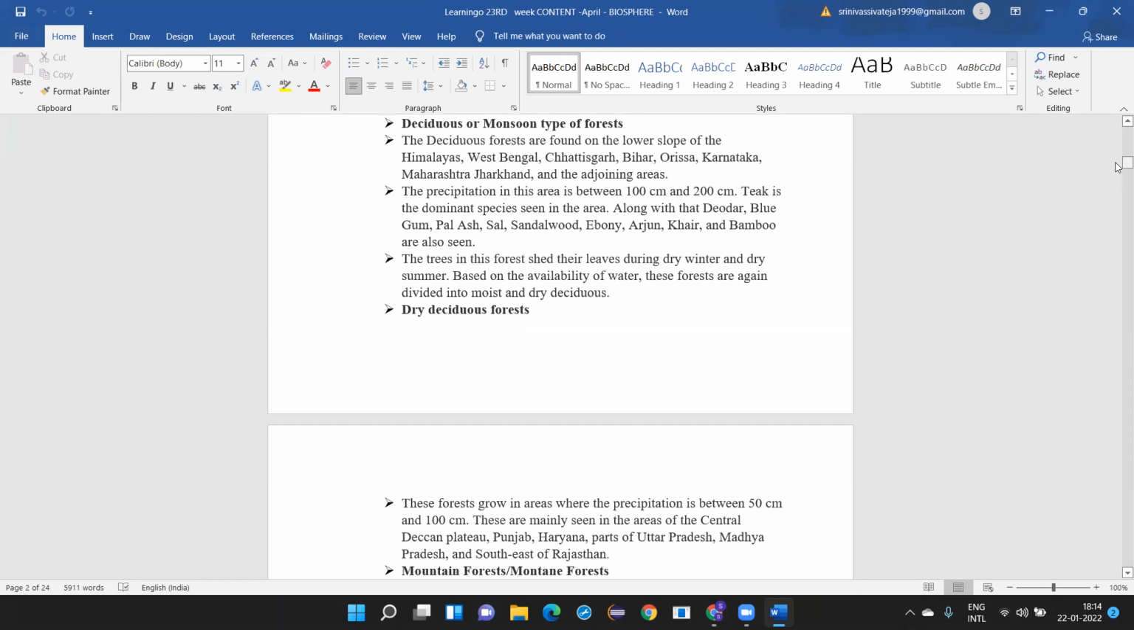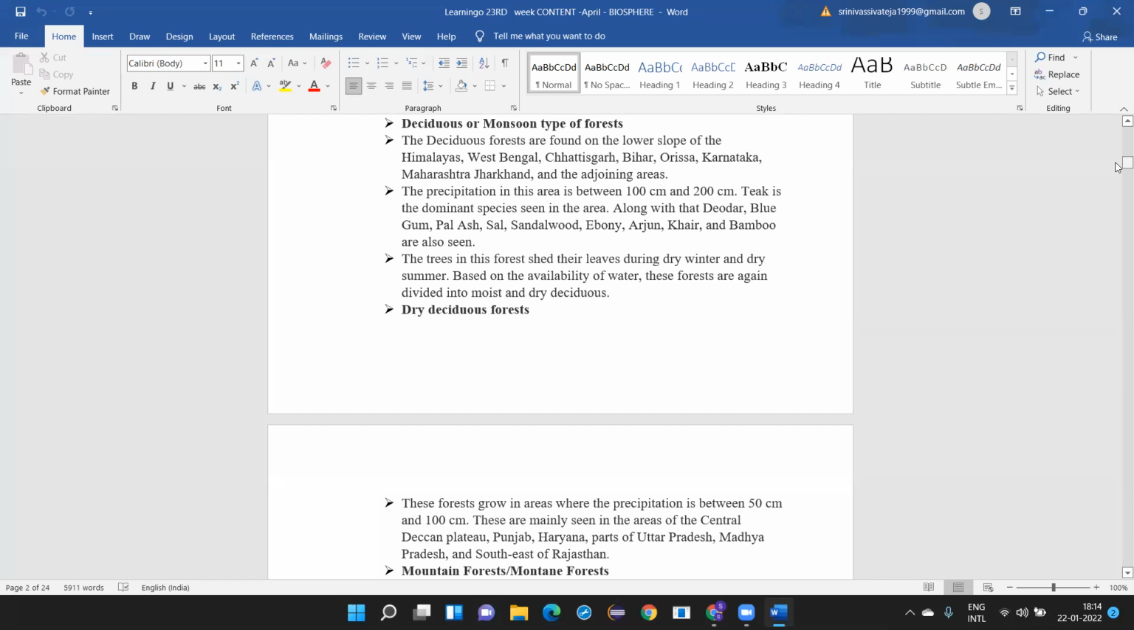Based on the availability of the water, these forests are again divided into moist and dry deciduous. So deciduous forests are again divided into dry deciduous and moist deciduous forests, depending upon the availability of the water. If the water is more, they are called moist deciduous. If the rainfall is less, you call it a dry deciduous forest.